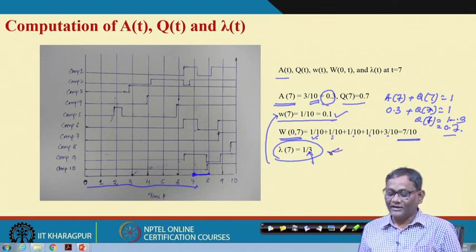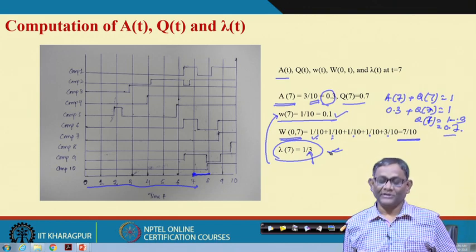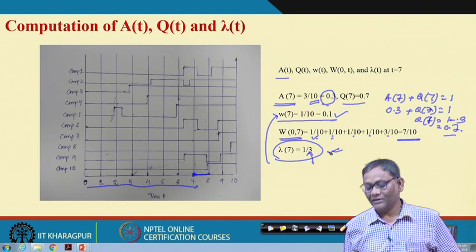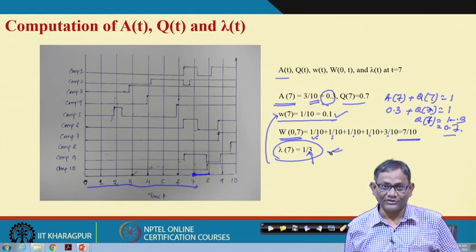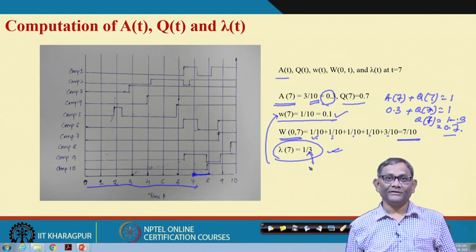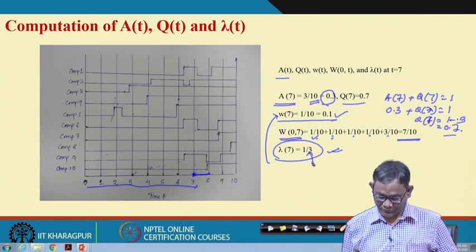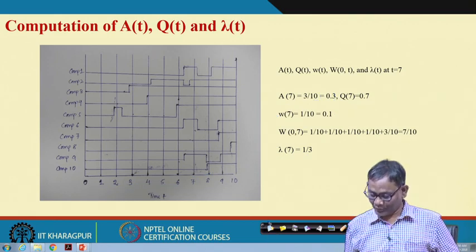Okay, it is the probability that a component will fail per unit time, given that it was as good as new at time t equal to 0 and normal at time t equal to t. I hope that you will be able to compute by your own. Okay.